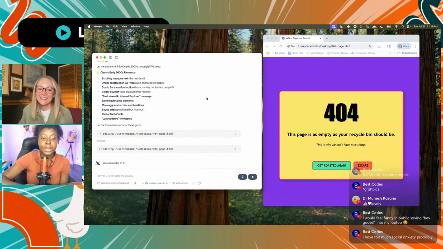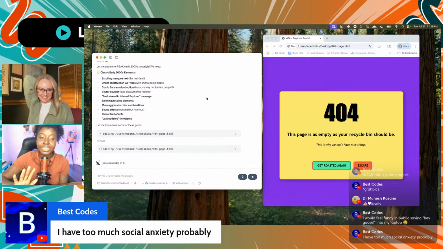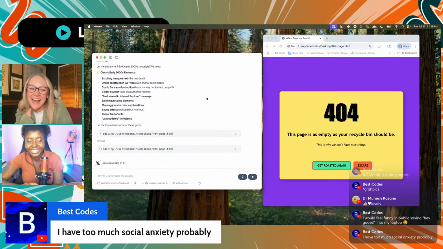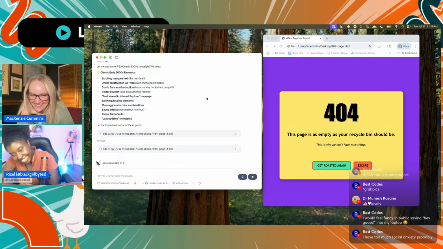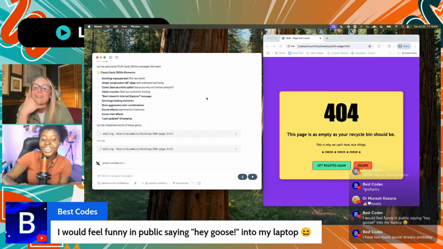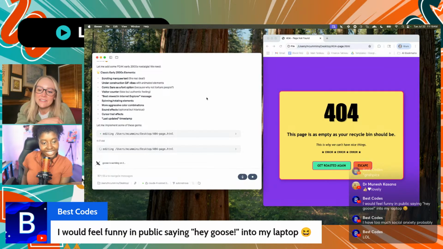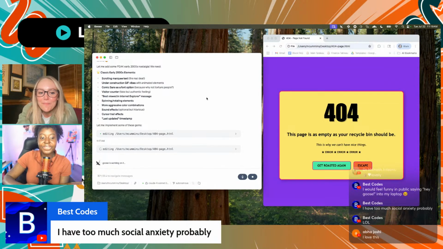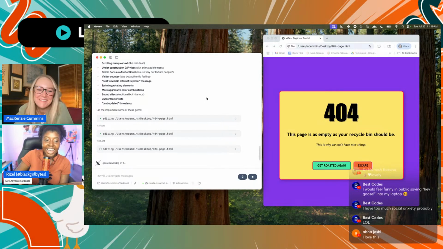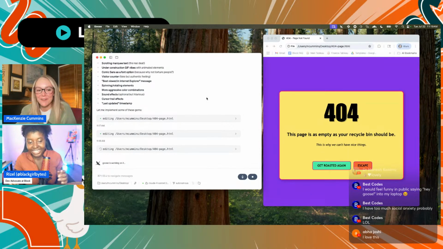Oh, I thought he was talking about Comic Sans. I thought you were saying Comic Sans gives you social anxiety. I was like, oh gosh, that's so funny. I'd feel funny saying "Hey Goose." I love that Anya also said thank you to Goose twice. Right. I think she has the same thing as you. We're aligned. Yes, we are very much aligned with this.